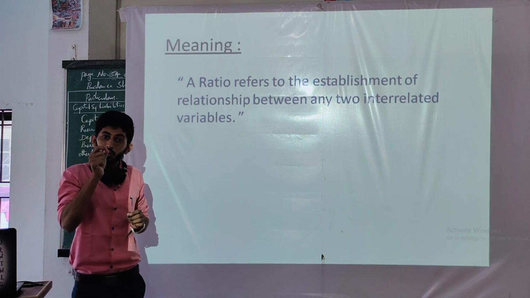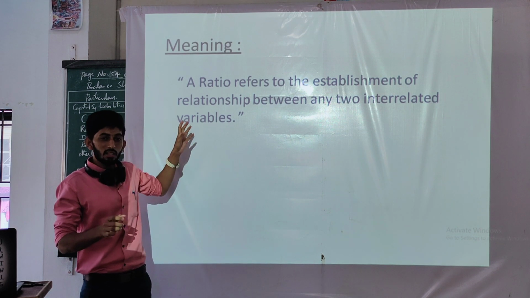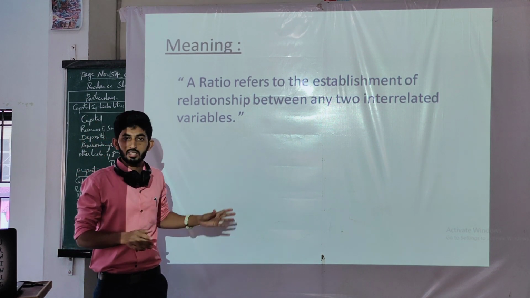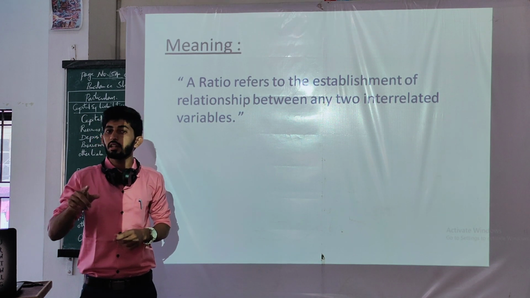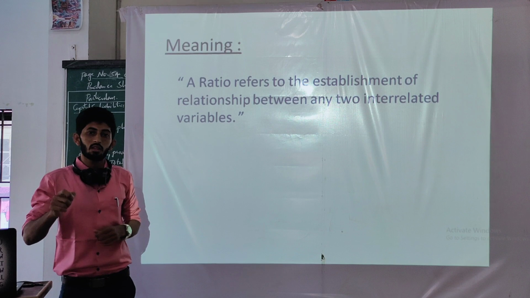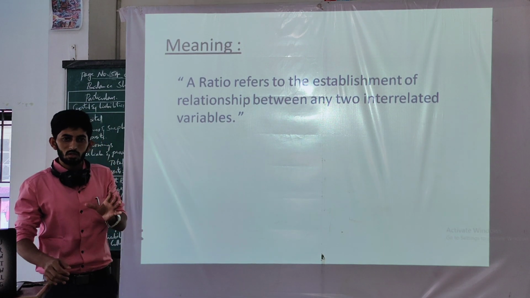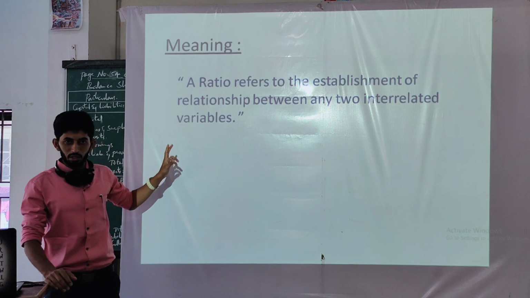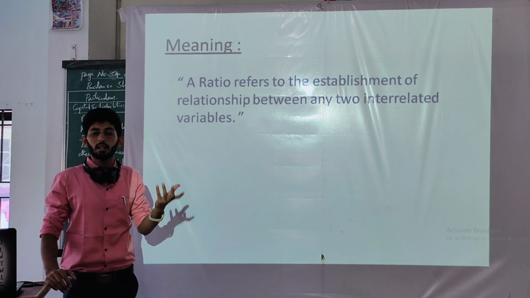You can come to a conclusion and take a decision. So there must be two interrelated variables so that you can calculate, decide and analyze.